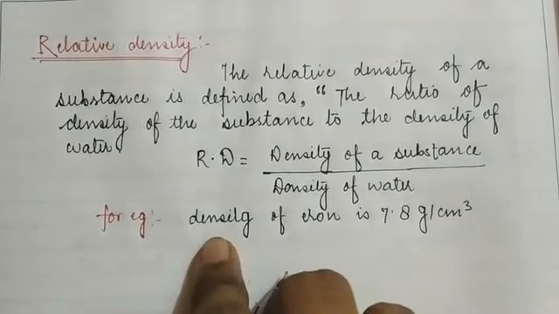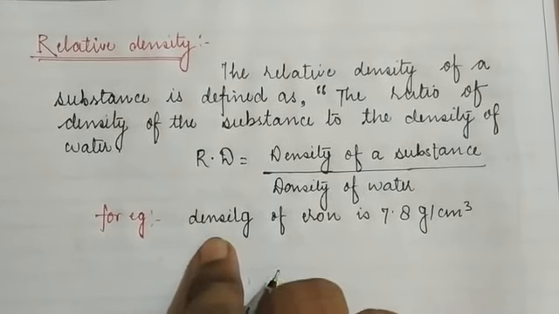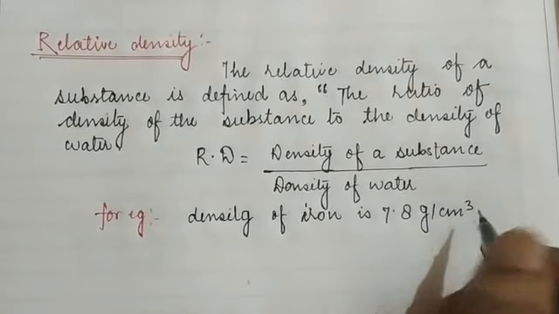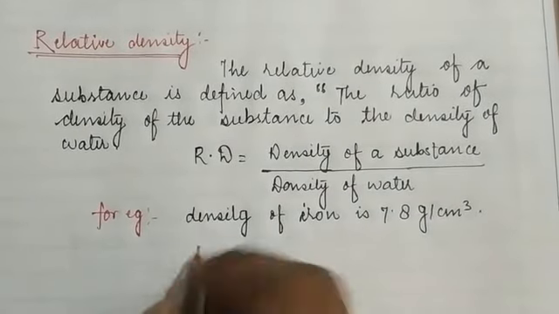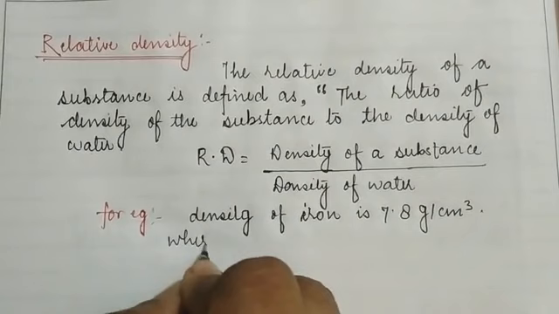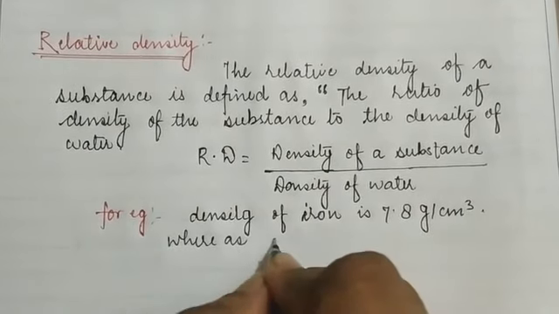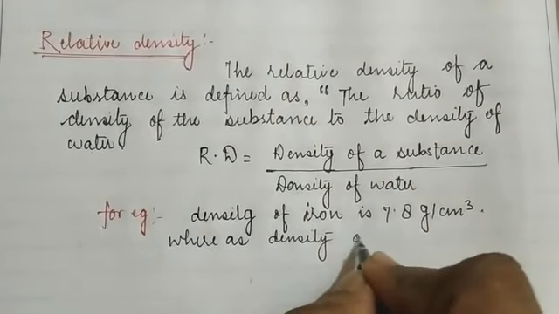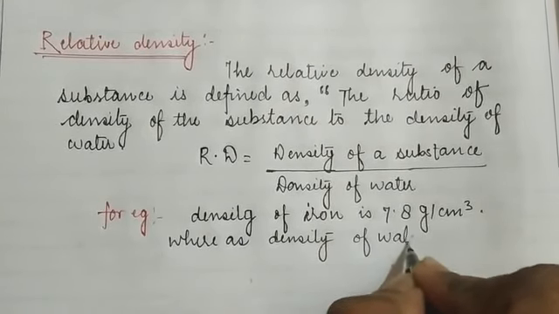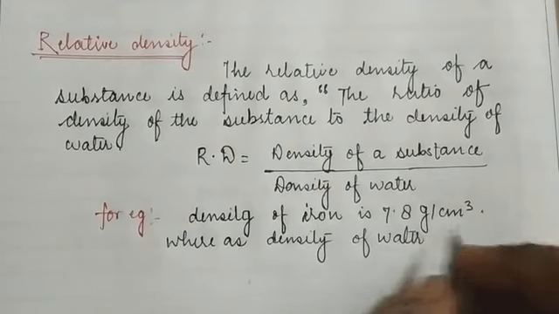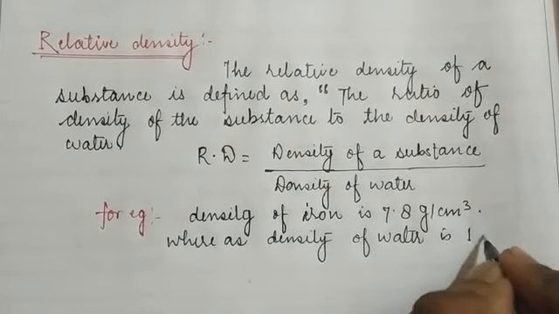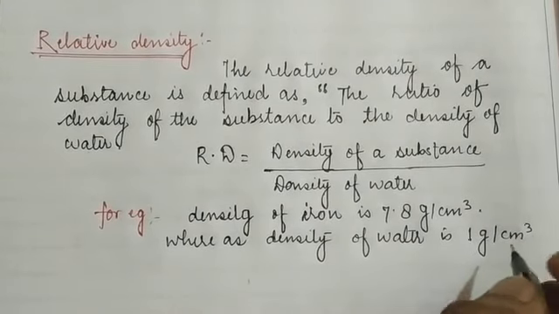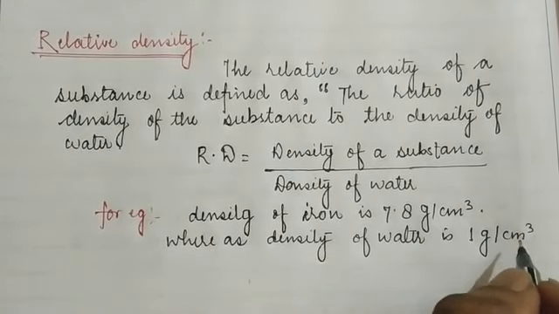Earlier we have discussed the density of iron, that is 7.8 gram per centimeter cube, whereas the density of water in the CGS system is 1 gram per centimeter cube, and in SI unit it is 1000 kg per meter cube.